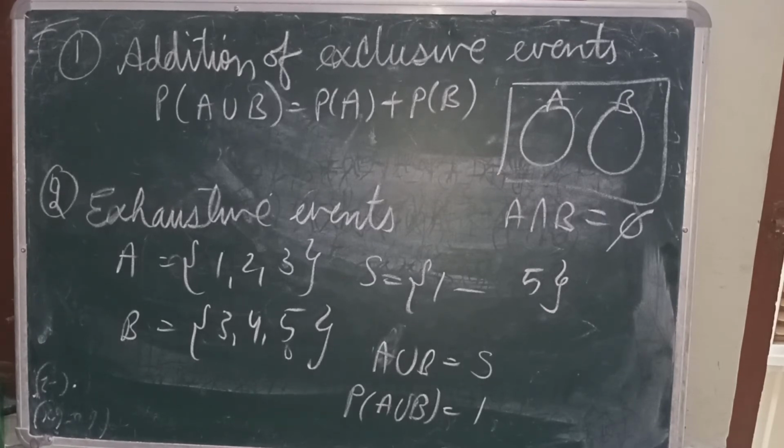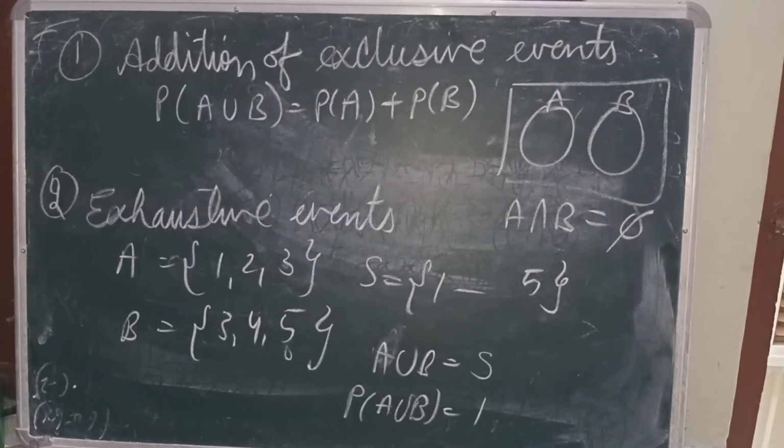So first of all, we will talk about a simple event. A simple event is an event that describes a single outcome. A compound event is an event made up of two or more simple events.